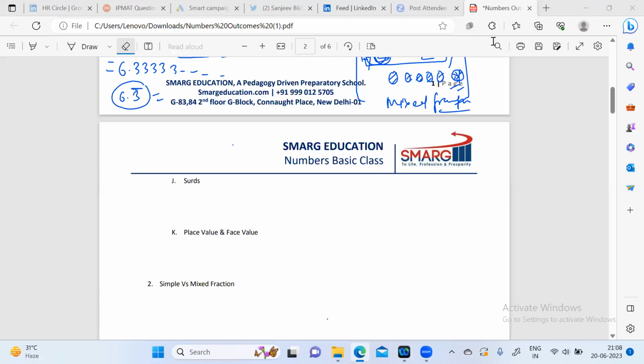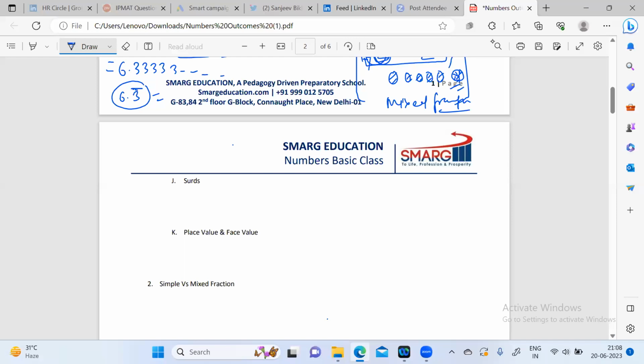So we were talking about the decimal representation of rational numbers, where sometimes they got terminated, and sometimes they were recurring. Finding a decimal value is easy. You can just divide the number by the divisor. But finding the fractional value from a decimal value, sometimes students get confused in that.